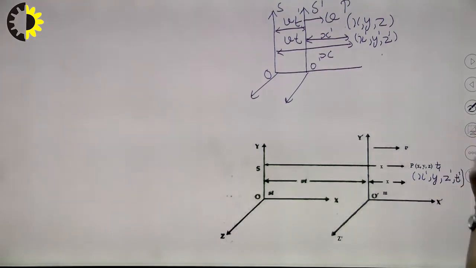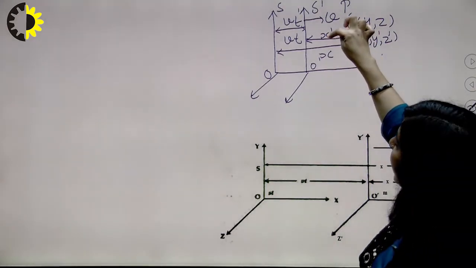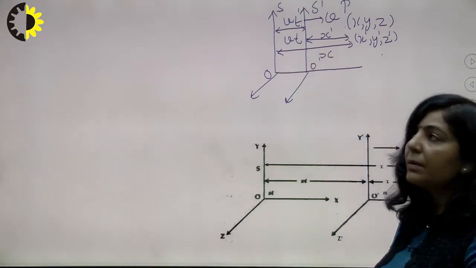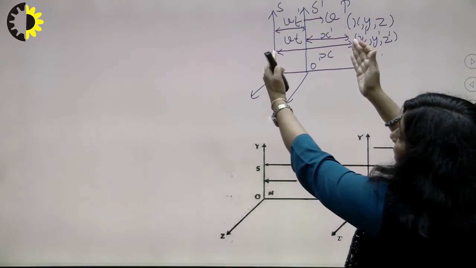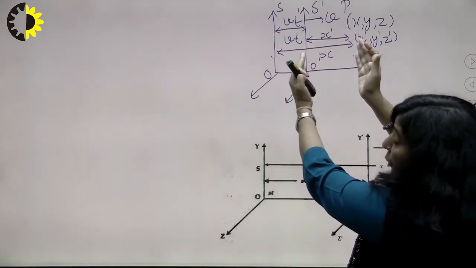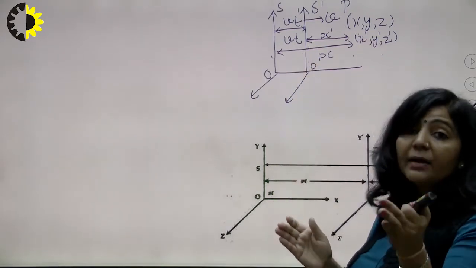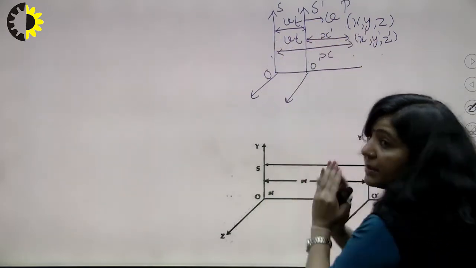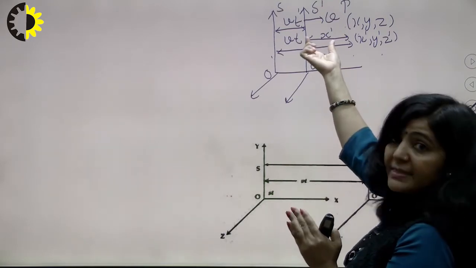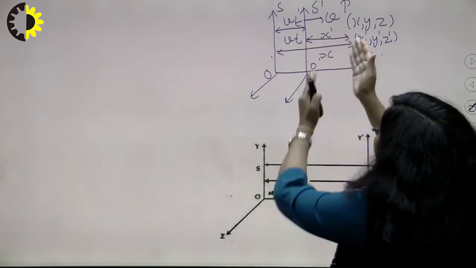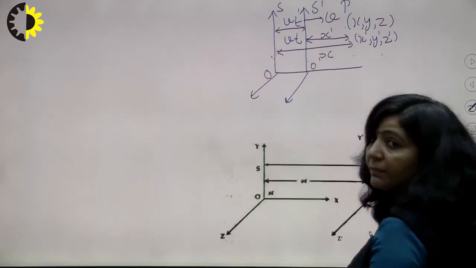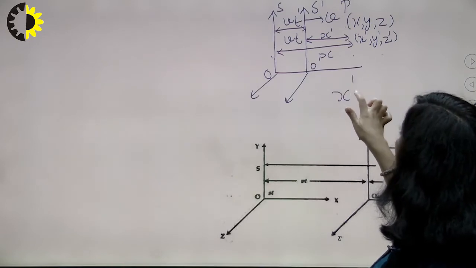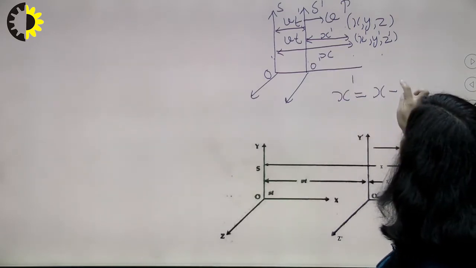Now you can see from this diagram, this x dash is actually total x minus this. Total is x, this one is x dash. So if you want to write x in terms of x dash, what will be x? It will be this x dash plus this term. If you want to write x dash in terms of x, what will be x dash? It will be x minus this term. So from here you can write x dash is equal to x minus vt.